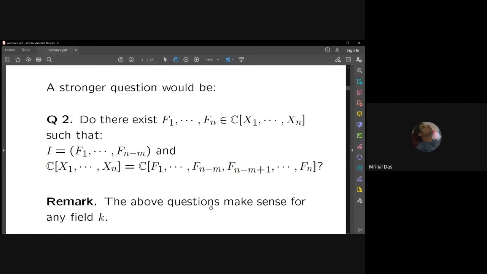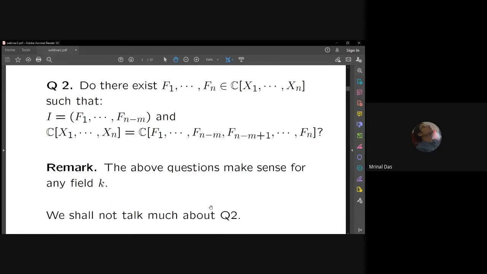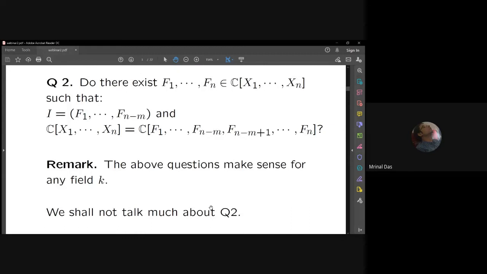Now obviously the question started with complex numbers, but these questions make sense for any field k. And people started investigating these questions. In this talk, I will focus more on question 1 and not on question 2. But in passing, probably I'll put a few remarks on question 2.